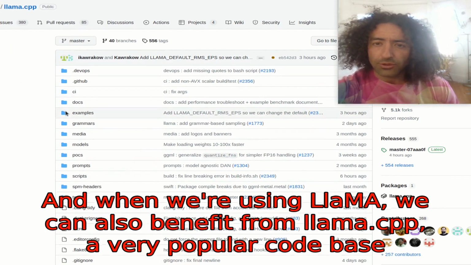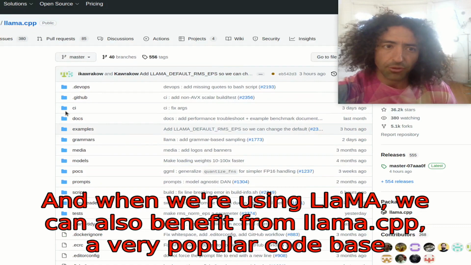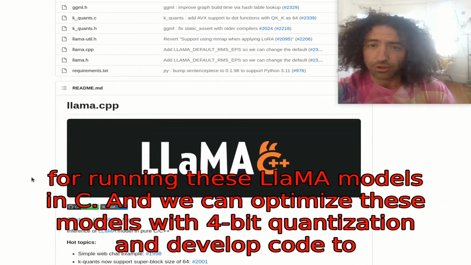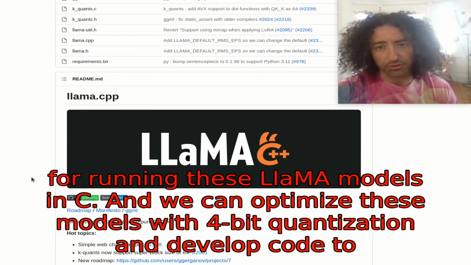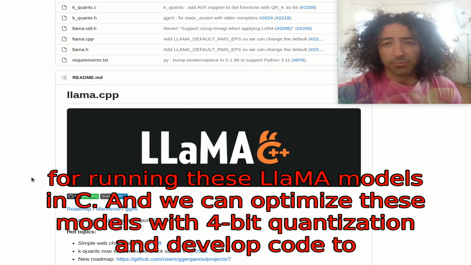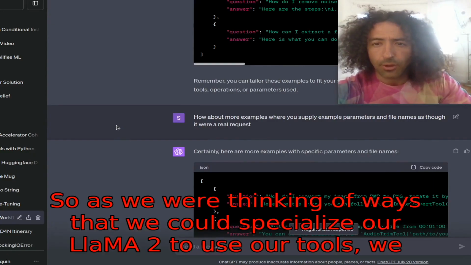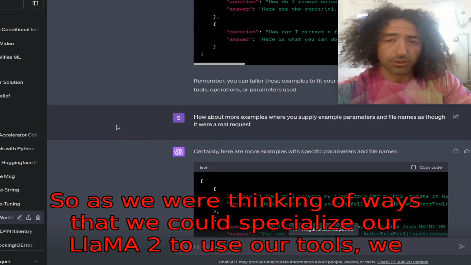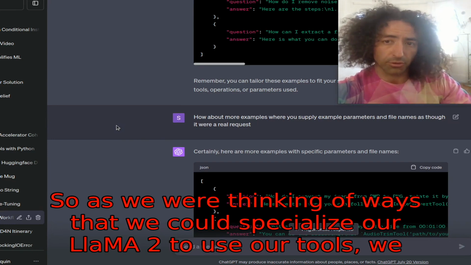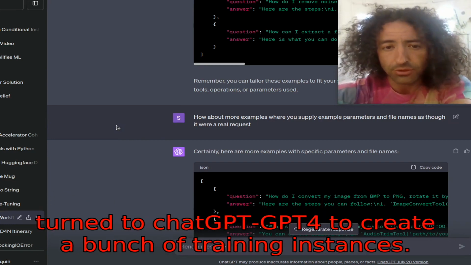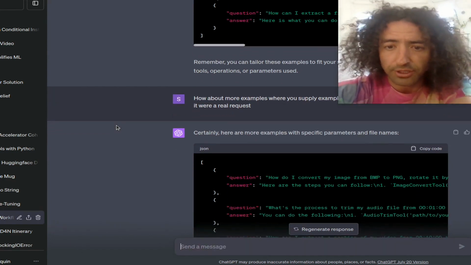And when we're using LlaMA, we can also benefit from LlaMA CPP, a very popular code base for running these LlaMA models in C. And we can optimize these models with 4-bit quantization. And so as we were thinking of ways that we could specialize our LlaMA 2 to use our tools, we turned to ChatGPT, GPT-4, to create a bunch of training instances.